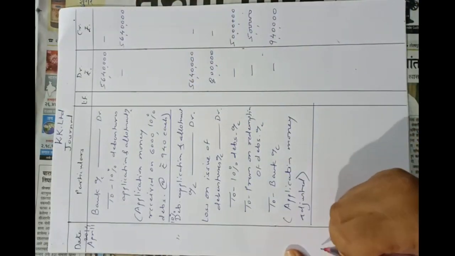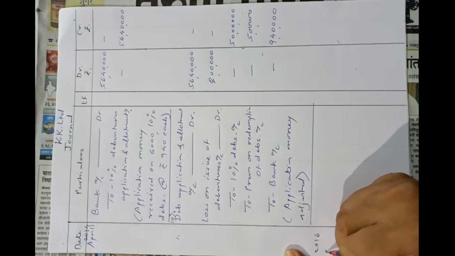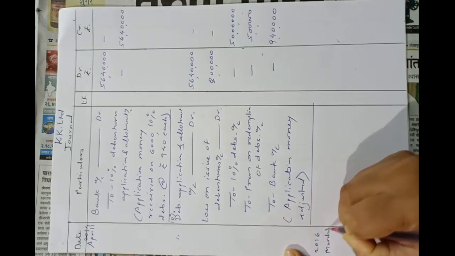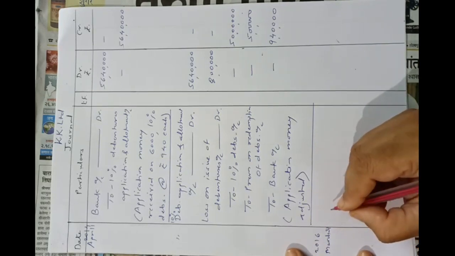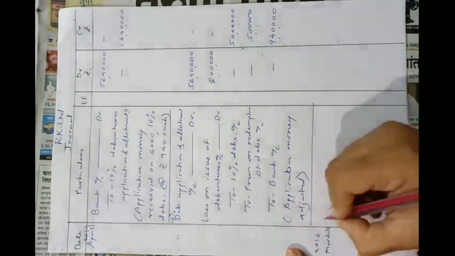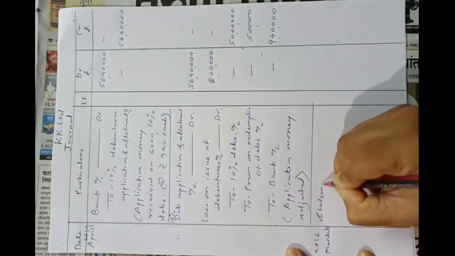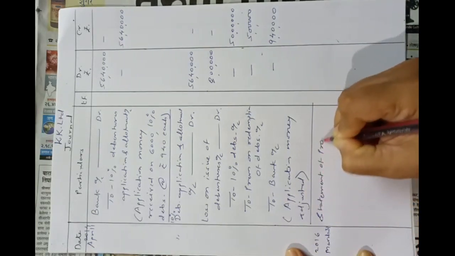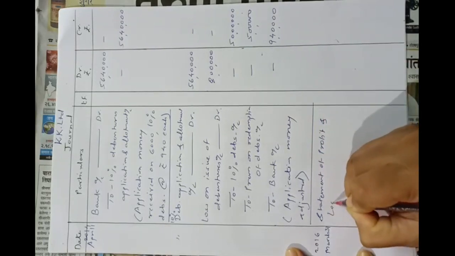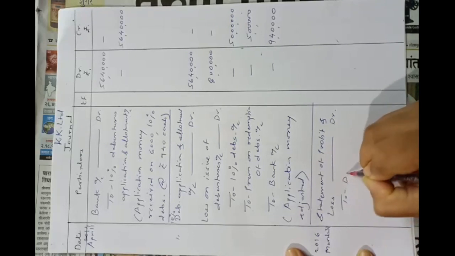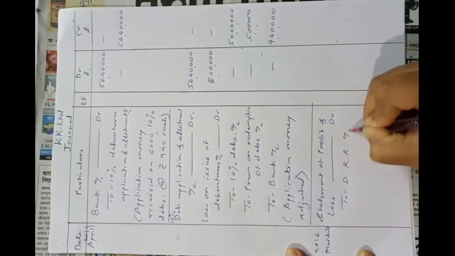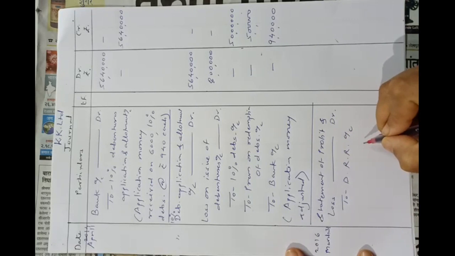So on 31st March 2016, let's create the DRR. So statement of profit and loss debit, to DRR account, debenture redemption reserve account. This is the short form. Now amount redeemable is 50 lakhs. We have to create 25% DRR.